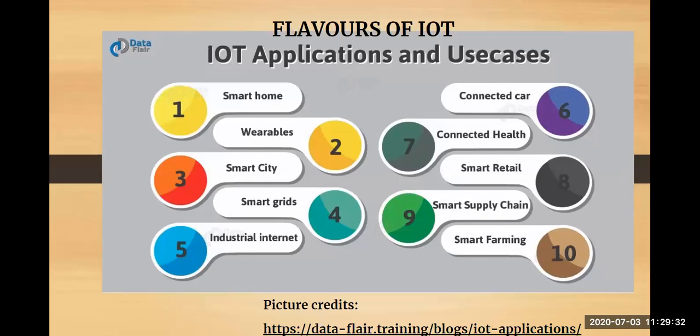Next comes your connected health. When I talk about connected health, it is also at times referred to as IoMT, where IoMT stands for Internet of Medical Things. This is one of the most prominent application areas in healthcare, wherein now they have smart sensors in their system, which automatically track the health of people, and the information can be directly sent to the doctors, and doctors can accordingly suggest. So that is your connected health.